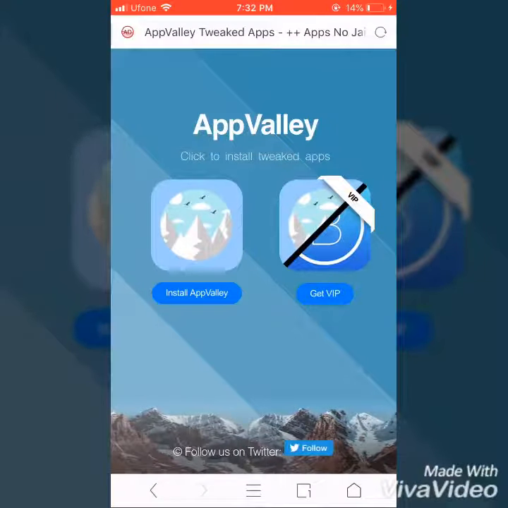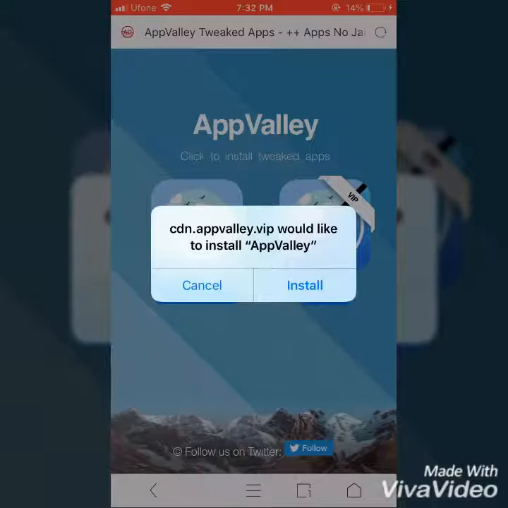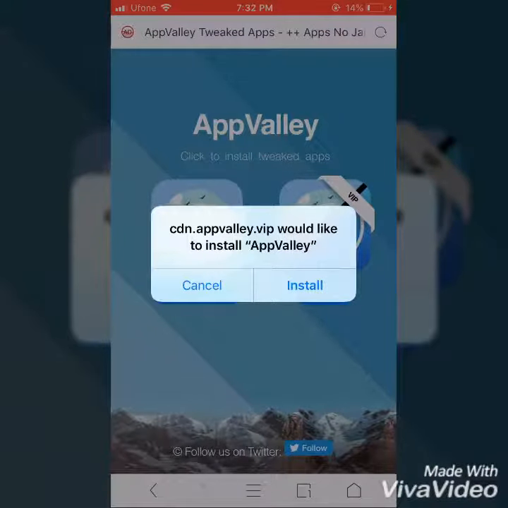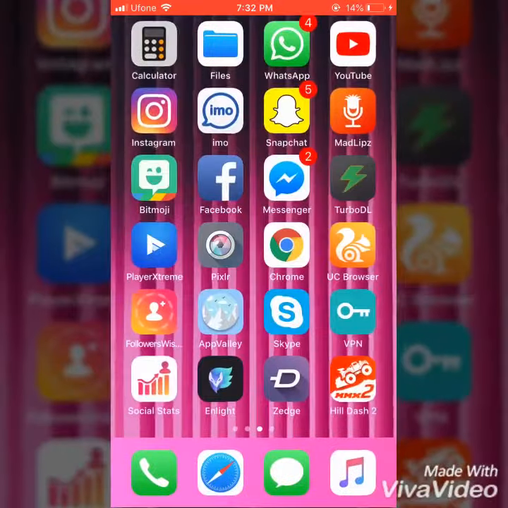You can also buy VIP, but the simple is just Appvalley. So click on install Appvalley and it will give the option. I have already installed it, so I will just cancel it and I will just open it from the menu.